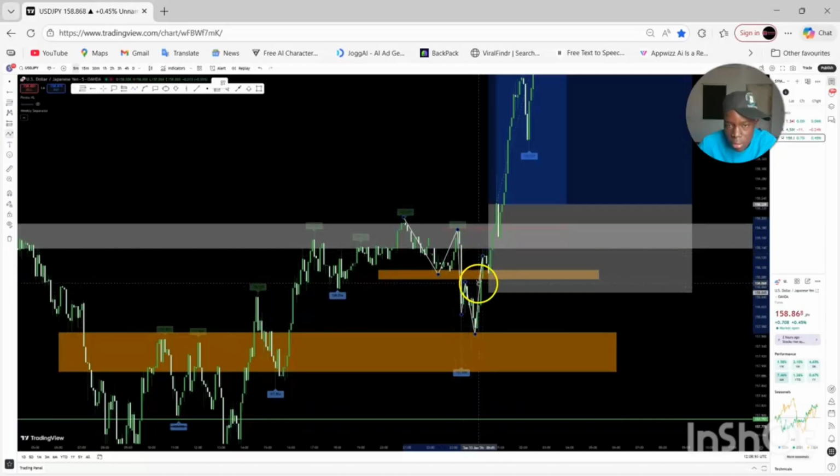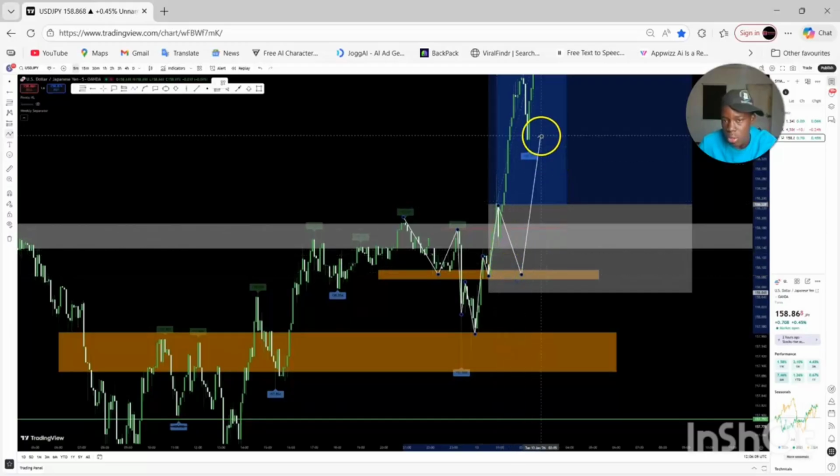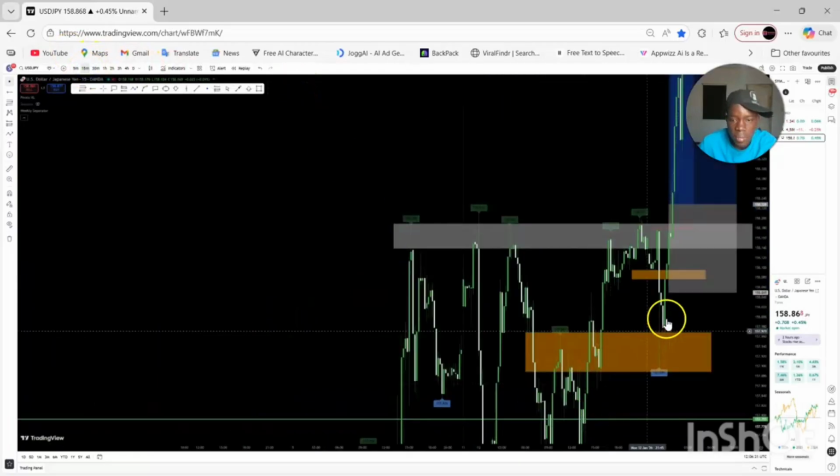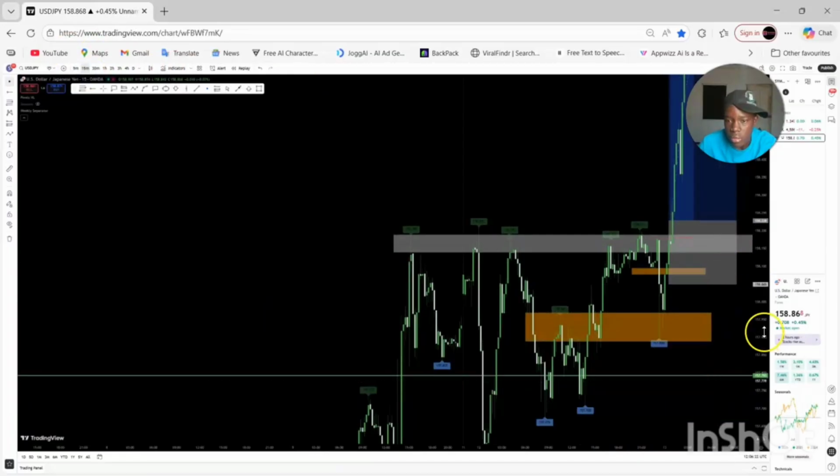So on the 15-minute or 5 minute break of structure, it tested this level. Since this level is already a support level, when price got here, what did it do? Pushed to the upside. So the chances of price pushing to the upside are better. That's why I had my stop loss below the support level. Maybe price broke out, I entered, but it can still come retest and push to the upside. So the best way to keep my stop loss was below the nearest support level, which was this level. Let me remove this one and go to the 15-minute chart. So that's just the idea behind this trade.